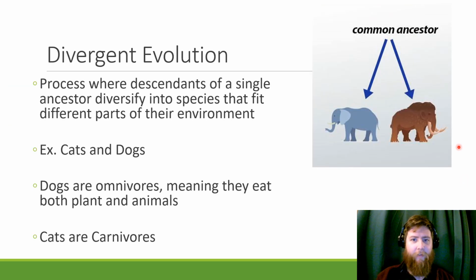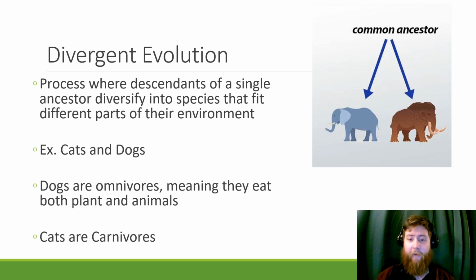Now, divergent evolution is the opposite. This is where the descendants of a single ancestor diversify into species that fit different parts of the environment. The first example is this elephant and this mammoth here. They have a common ancestor who's no longer alive, but one of them split to live more in the tropical areas, and one of them became more of the cold weather survivalist.